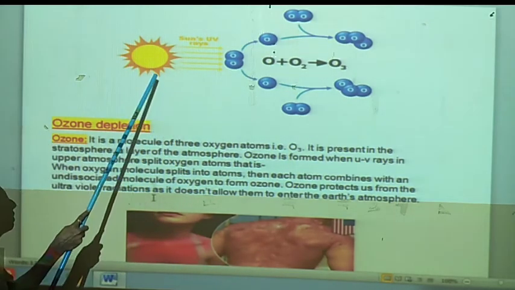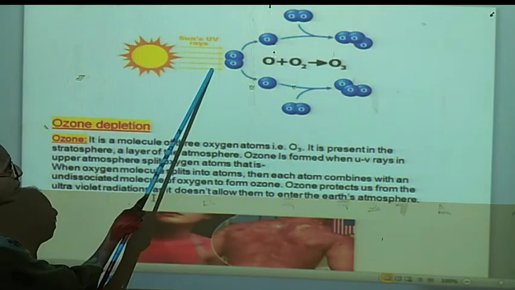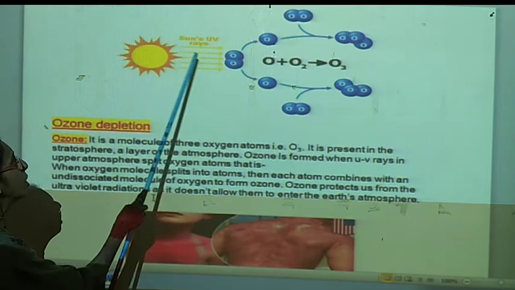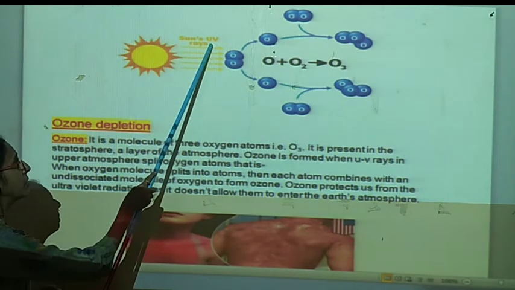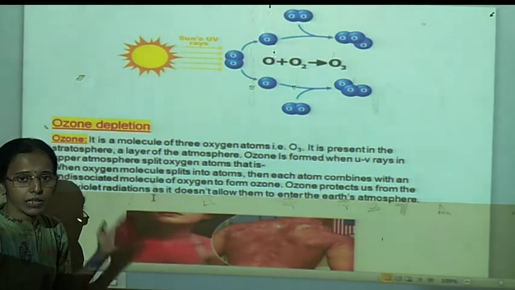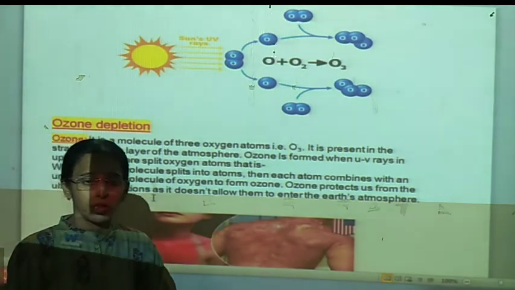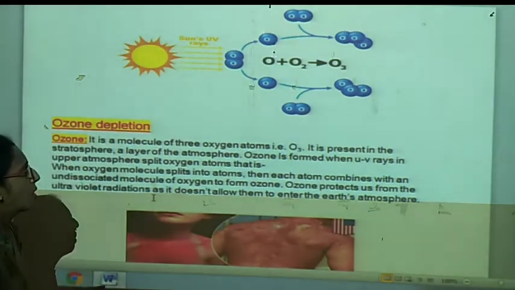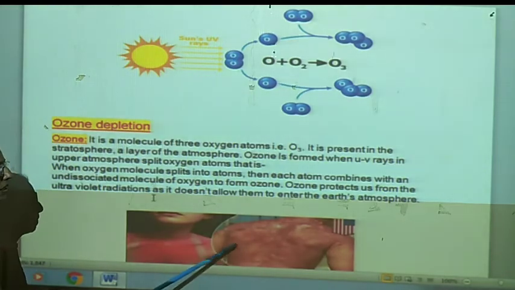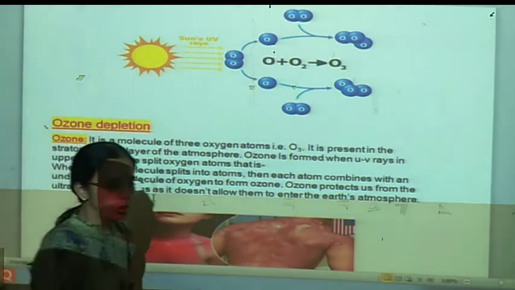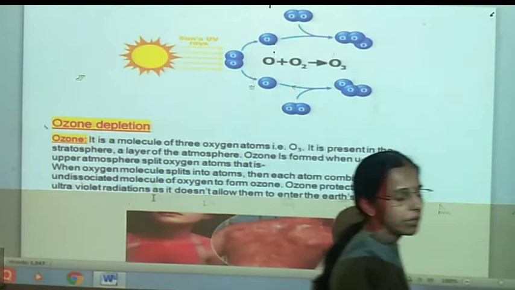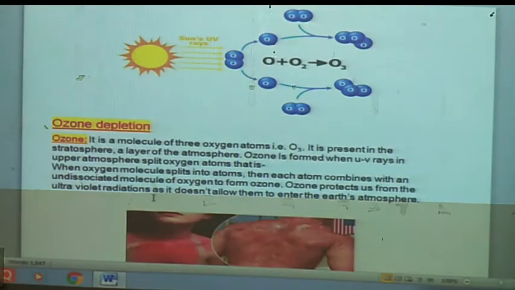Through those holes, the sunlight which reaches the earth's surface brings UV rays as well as IR rays and cosmic rays. When they fall on our body, the skin gets damaged, due to which there are different disorders.